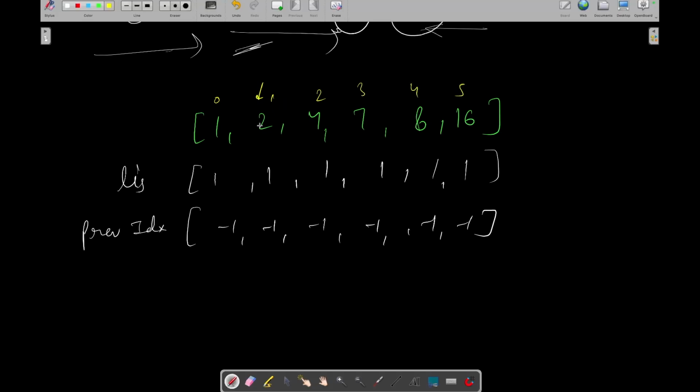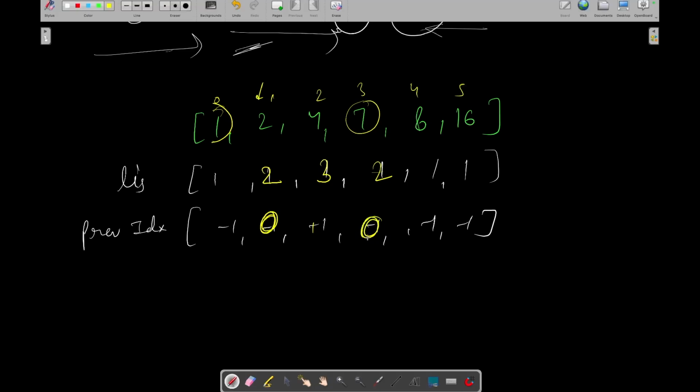Now 2 is divisible by 1, so we will update it, and we will also record from which index it is getting updated: from index 0. For 4, which is divisible by 2, we update it, and it is getting updated from index 1. For 7, it was getting updated from 1, so we update it, and the previous index is 0.